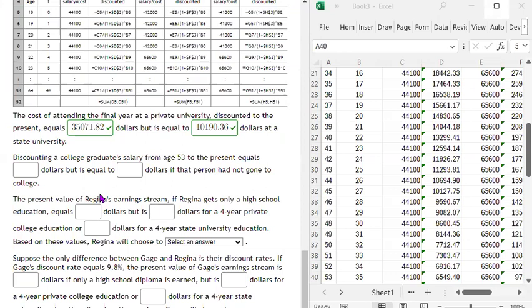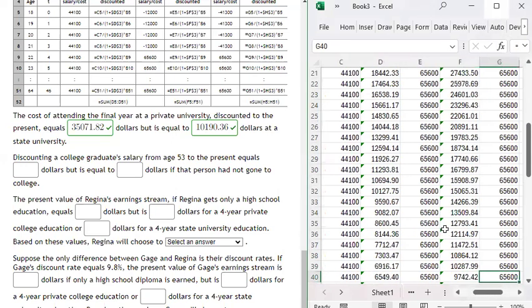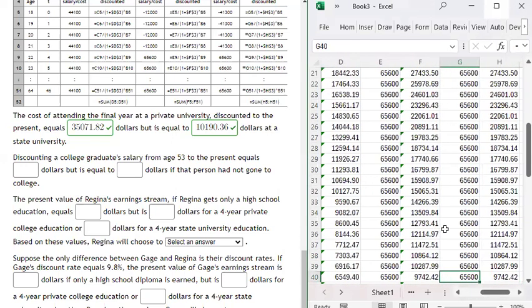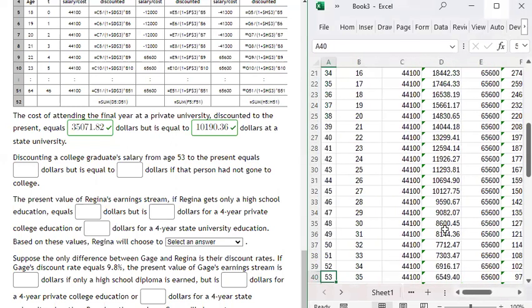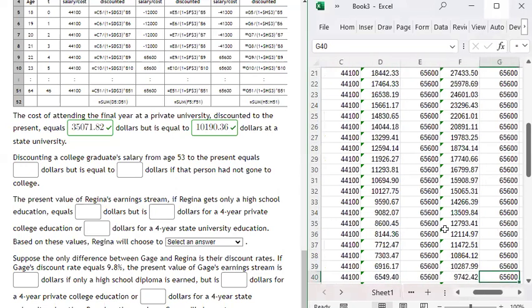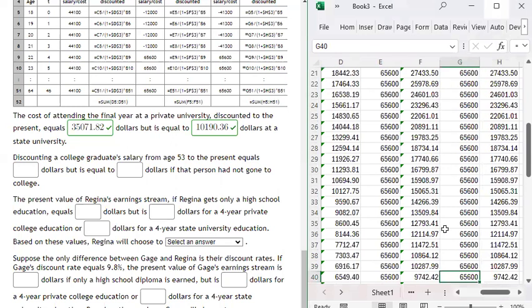Okay, now we're going to discount a college graduate salary at the age of 53, from age 53 to the present. If we don't discount it, the salary is 65,600 at age 53. This first column is the age. So we don't discount it, 65,600. If we discount it to the present, it's $9,742.42.